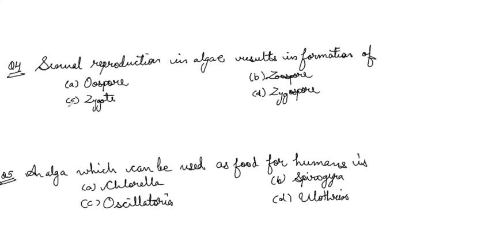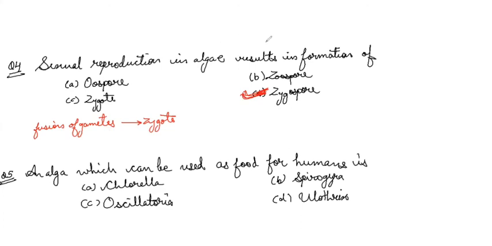Sexual reproduction in algae results in the formation of zygospore. Now, what is the zygospore? When the gametes fuse, fusion of gametes leads to the formation of a structure known as zygote. Now, this zygote will secrete a thick layer or thick wall which acts as a perennating spore known as zygospore.